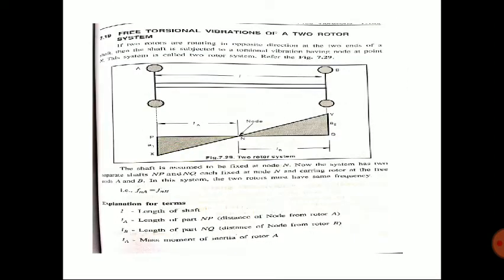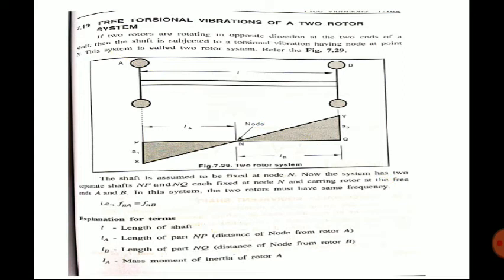And if you are moving to the two rotor system, you can see here instead of one rotor there are two rotors here. Means on both sides of the shaft two rotors are attached. And the most important point is that the two rotors must rotate in opposite direction with respect to each other. So this is called a two rotor system.